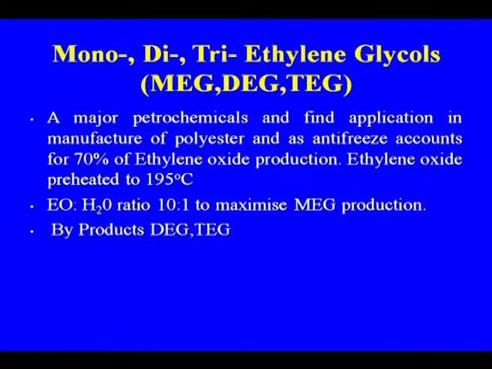They find application in the manufacture of polyester and as antifreeze, and account for 70% of ethylene oxide production. Ethylene oxide is preheated to 195 degrees centigrade, then the ethylene oxide to water ratio is very important, to be maximized, because here our interest is to have more and more MEG and less DEG and TEG, but they will always be there, as byproducts.